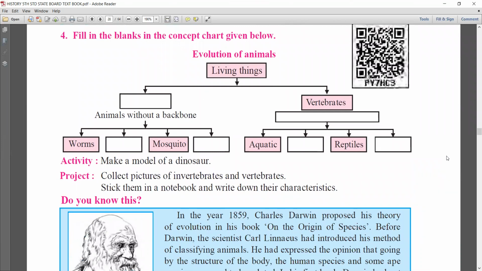Today I'll send you the question answers and exercises of this lesson number 4. You have to write them down in your notebook, write and learn them, because this lesson is going to come in your unit test. So thank you all for listening to me, and have a nice day.